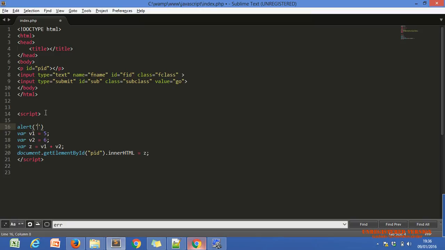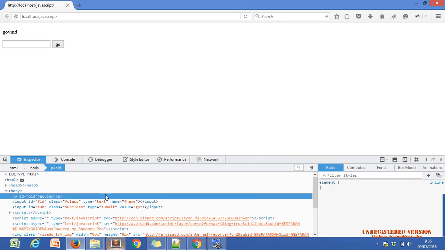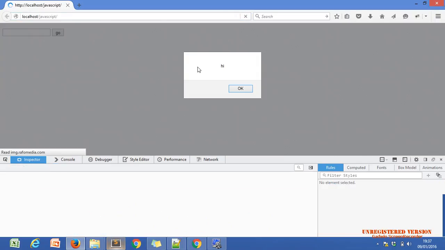You can pass any hard-coded string, and if you want to display any variable value, you can pass the variable also within the alert. This is an information box, alert. This is the code of JavaScript.